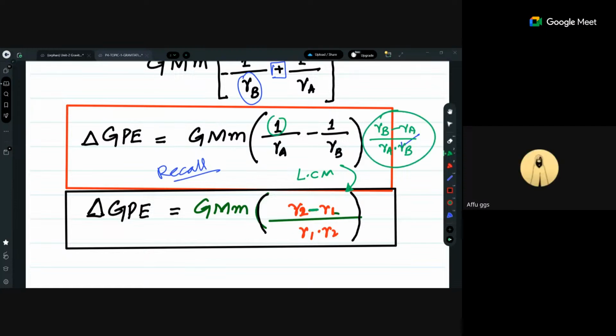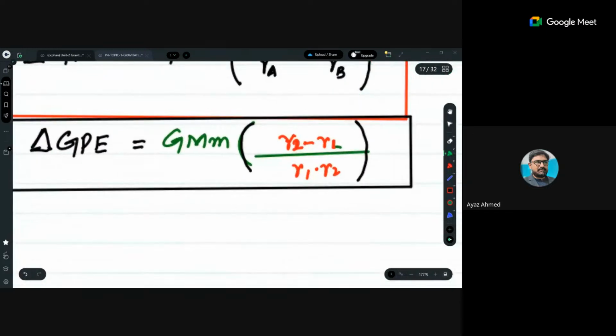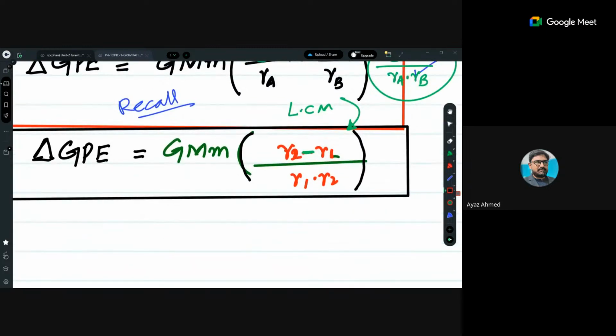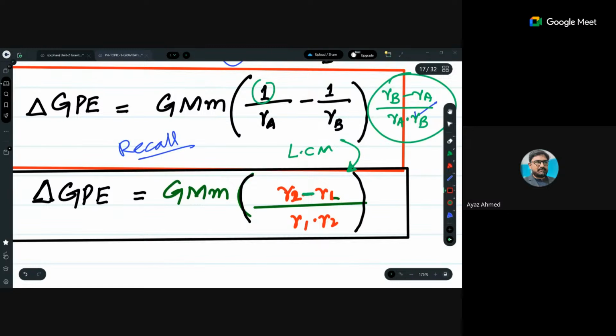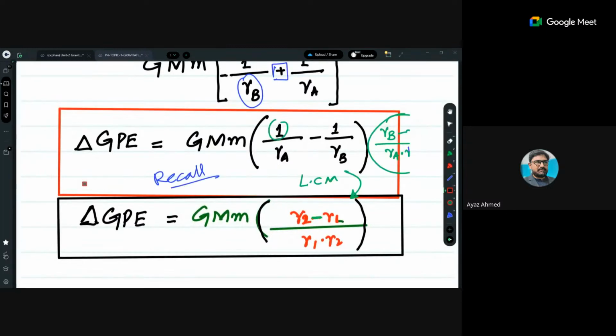ठीक है. सही. So this is all about your gravitational potential energy. So I tried my best to pace up as much as possible. ये एक बड़ा मेजर टॉपिक था. Today we covered three topics: gravitation potential, gravitation field strength, and gravitation potential energy. So I hope that it would be clear to you. मैं आप लोगों को वर्कशीट भेजूंगा and you will try these questions. Question number 1 is related to this topic, so I believe that it would help you out to calculate the questions.